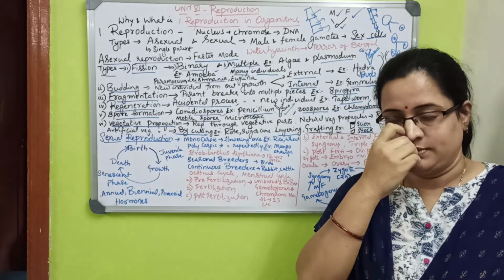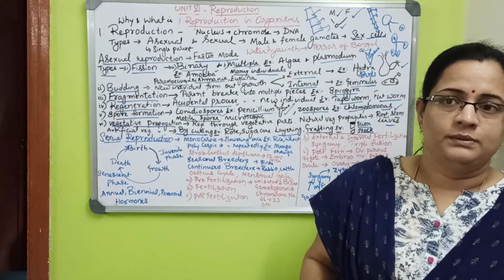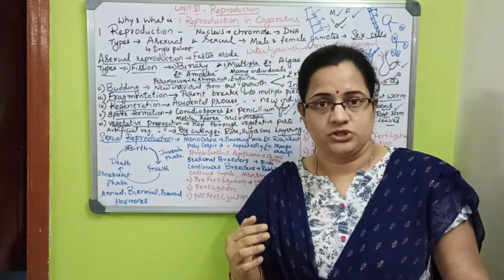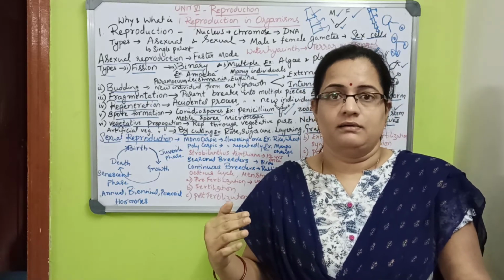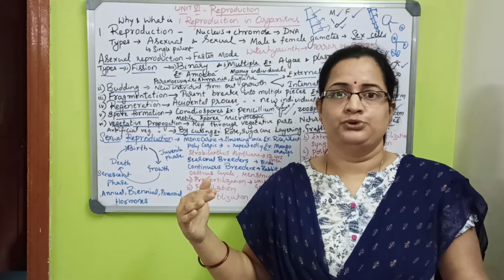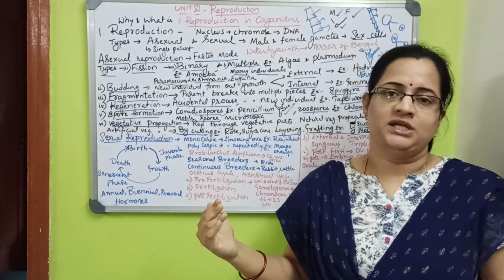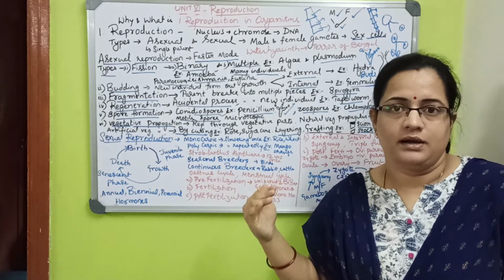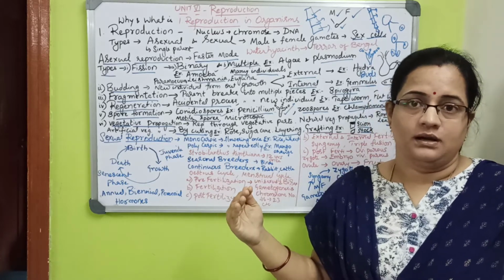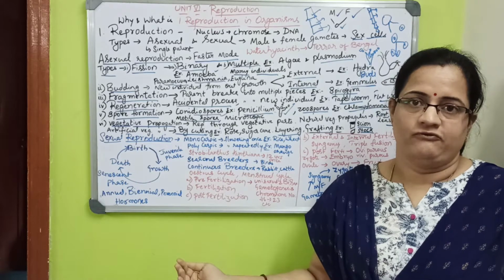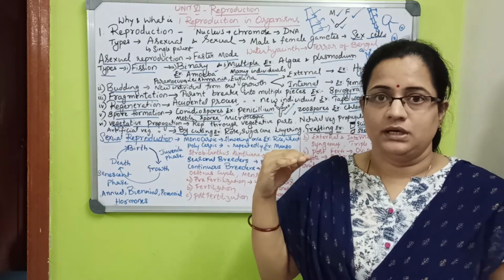Then in the mother's womb, mitotic divisions occur. Then different cells form tissues, from so many cells, tissues will come. From so many tissues, organs will come. Then organ systems, and from there one organism will form. So the zygote is the important one.